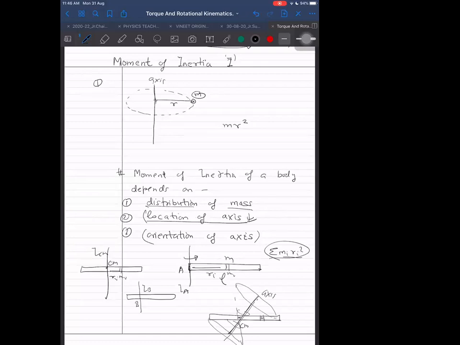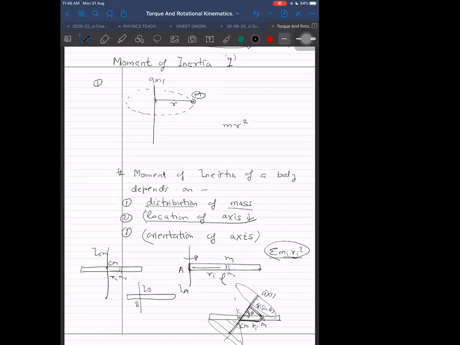In this case, this mass m, which was at a distance ri from here, will not have distance ri now. This distance will be ri sine theta. So now it will be moving in a radius of ri sine theta. Then obviously for moment of inertia about the axis, I should take the perpendicular distance from the axis.